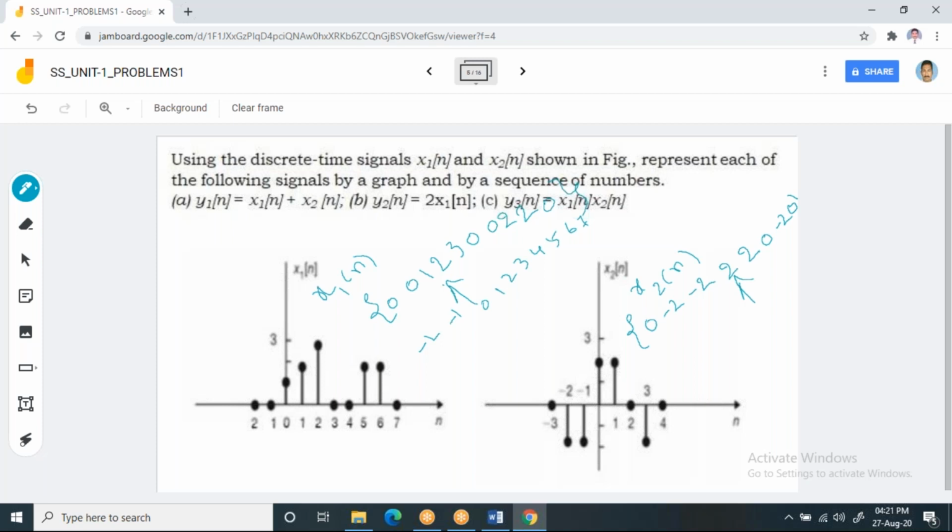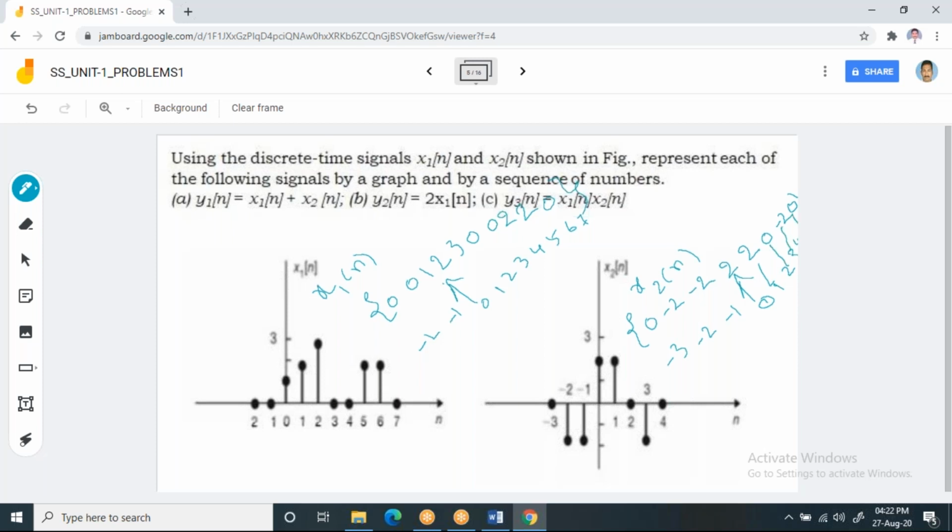Whereas x2 of n starts at -3, -2, -1. This is 0, 1, 2, 3, 4. That's all. So this is 1, and this is 2, and this is 3, and this 4 is this one. That is how it should be.